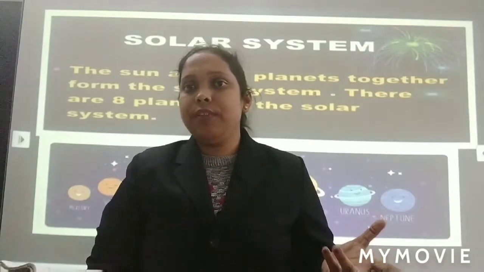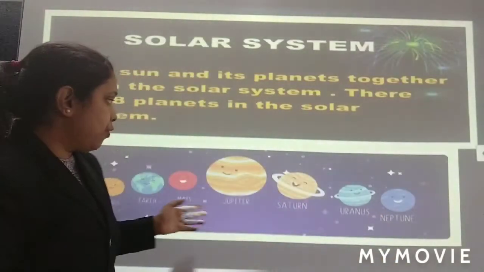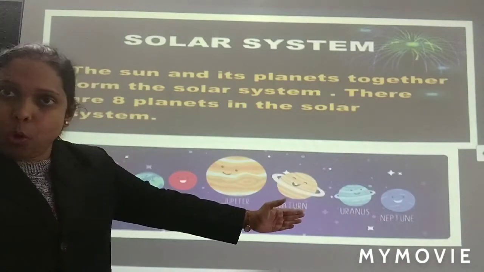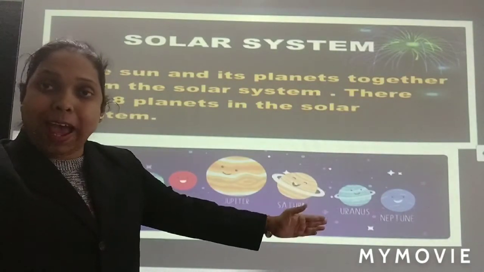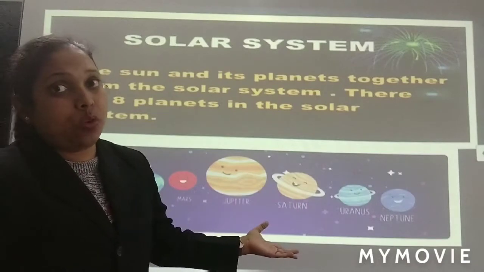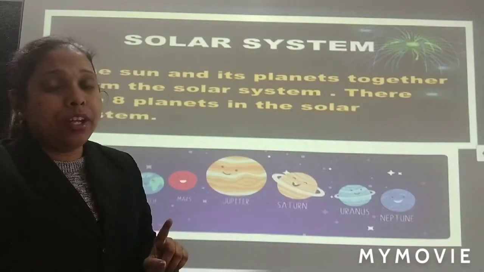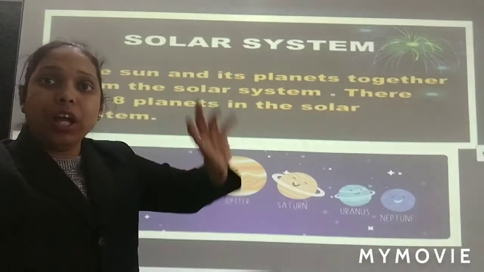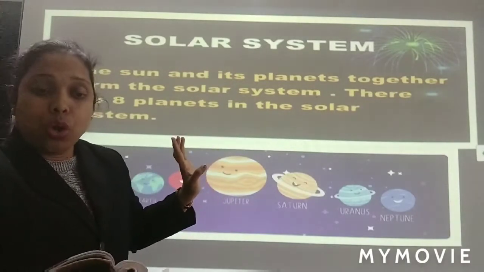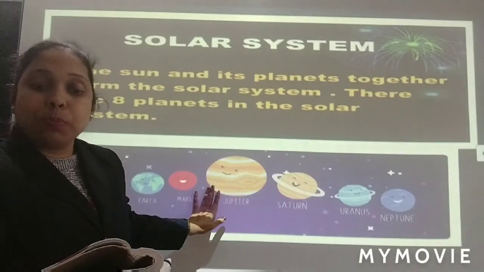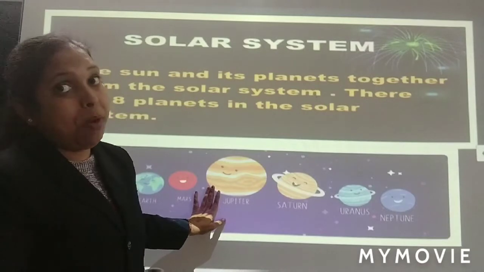Now, what comes in this solar system? In the solar system, all the planets come. Okay, all the planets come and their satellites also come. We have studied what a satellite is. Anything that moves around the planet. Okay, so a star with its planets and their satellites forms a family.